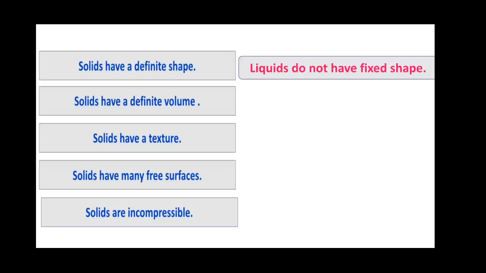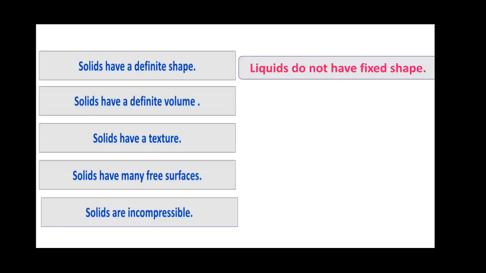The next one, we have learned that solids have a definite volume. What about liquids? Do they have a definite volume? Yes, they have a definite volume. Why? Because we know what volume is. Volume is the amount of space occupied by an object. Like solids require some space to occupy, liquids also require some space to occupy.